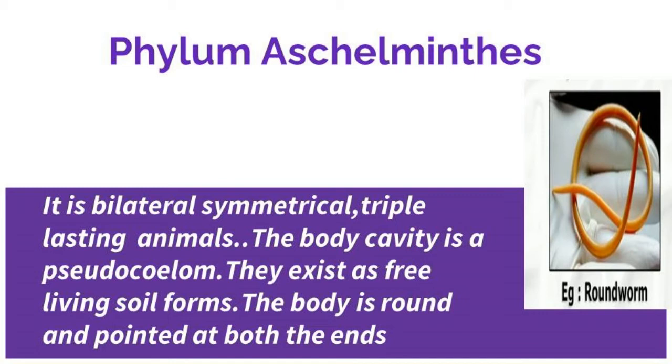The next one is phylum Aschelminthes, roundworms. They are bilaterally symmetrical, triploblastic animals. The body cavity is a pseudocoelom. They exist as free-living soil forms or parasites. The body is round and pointed at both ends. It is unsegmented and covered by a thin cuticle. Sexes are separate. The most common disease caused by nematodes in human beings is elephantiasis. Example is roundworm.